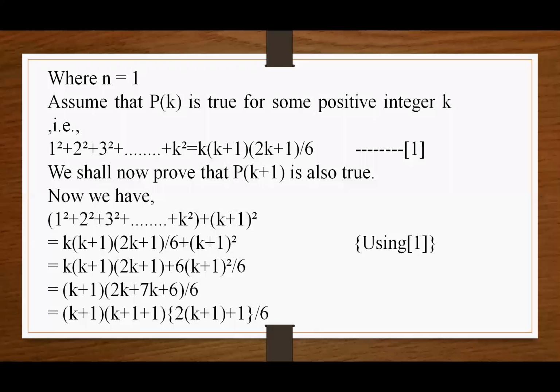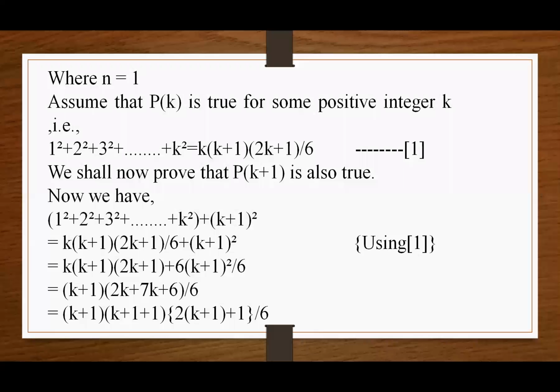Assume that P(k) is true for some positive integer k, that is, 1 square plus 2 square plus 3 square up to k square, and we got k into k plus 1 into 2k plus 1 by 6. This is equation first. Now we shall prove that P(k+1) is also true. Here we put the value n equal to k plus 1.